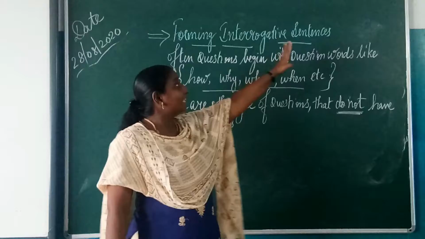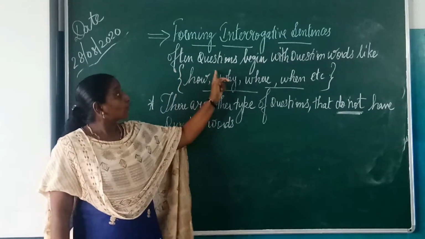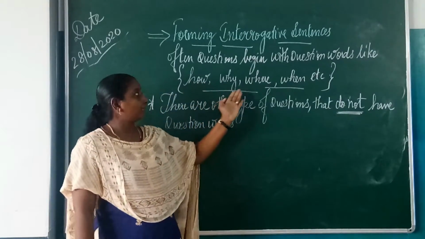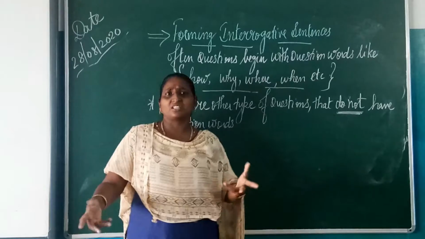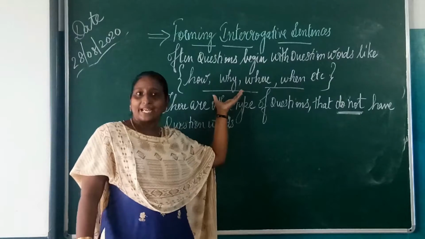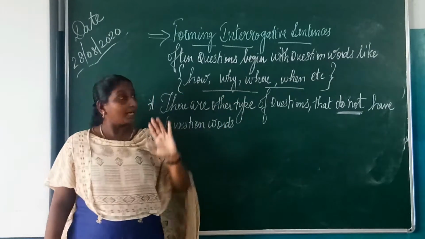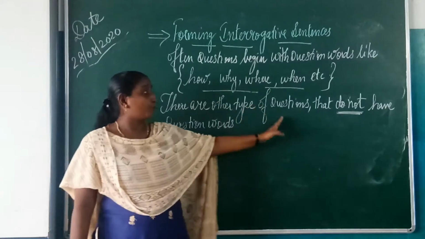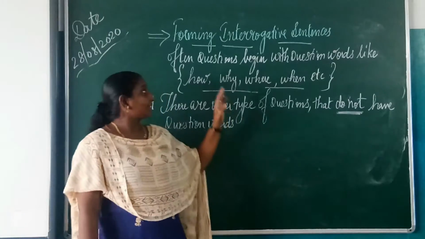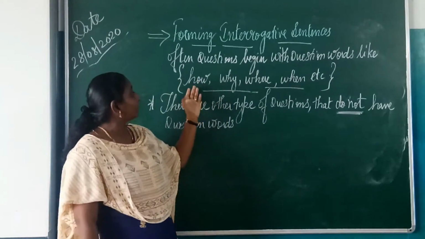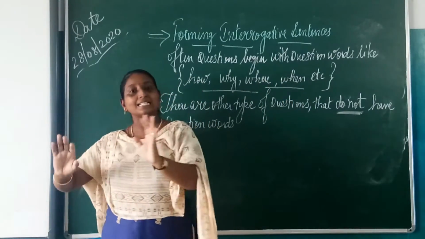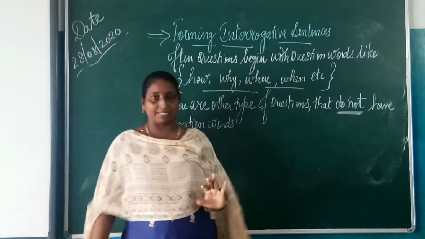So, forming interrogative sentences. Often questions begin with question words like how, why, where, when, which. Questions that start with question words are known as interrogative sentences. But there are other types of questions that do not have question words. Mainly, sentences that begin with how, why, where, when can be turned into interrogative sentences.